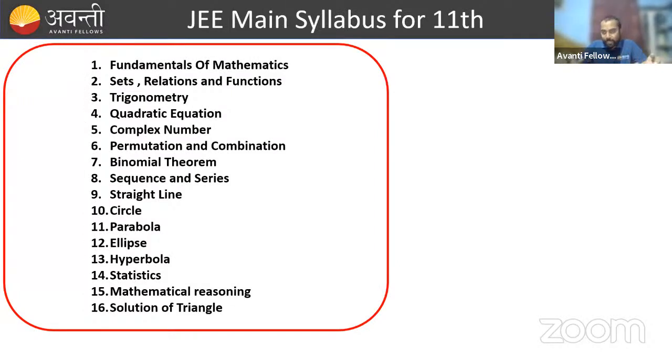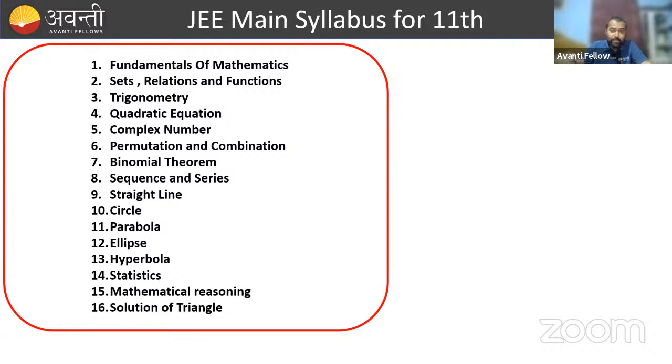First we'll see which topics belong to your 11th portions. All of you can see it on your screen. The first chapter is Fundamentals of Mathematics. You have already given one examination on this topic.